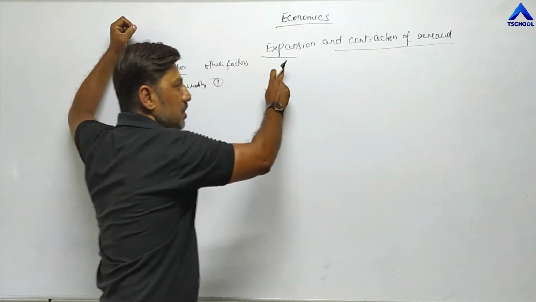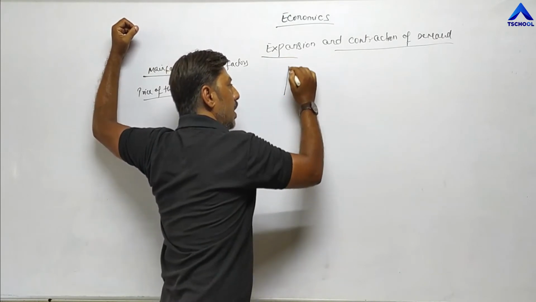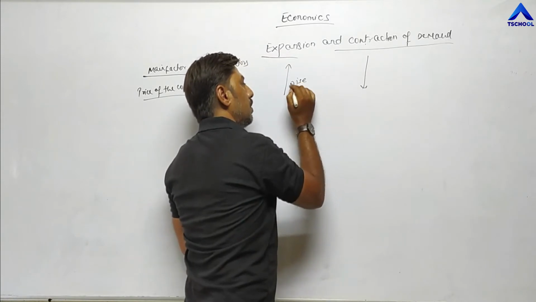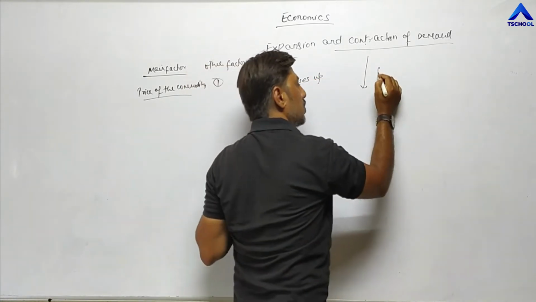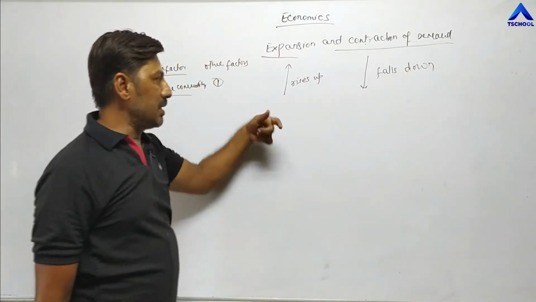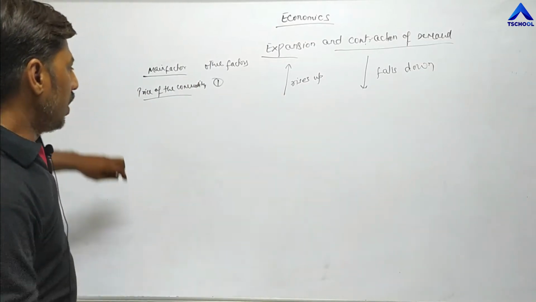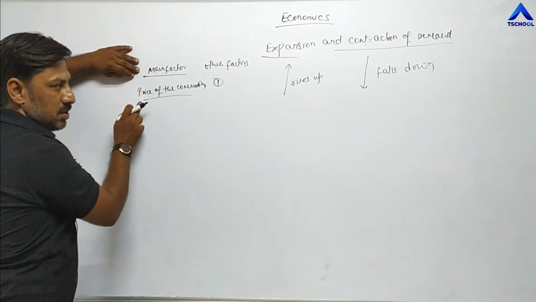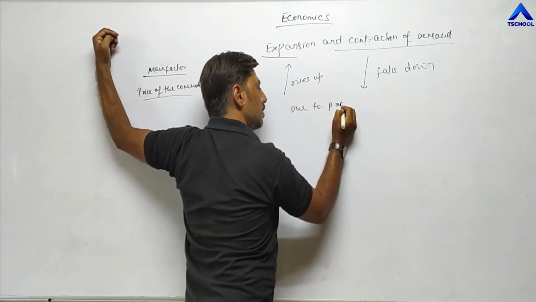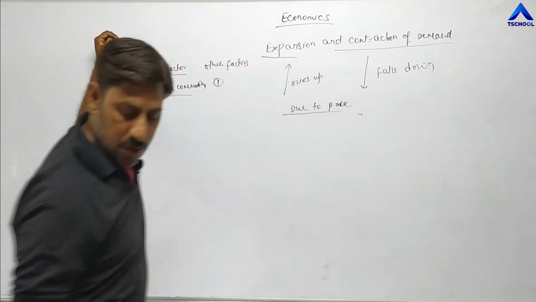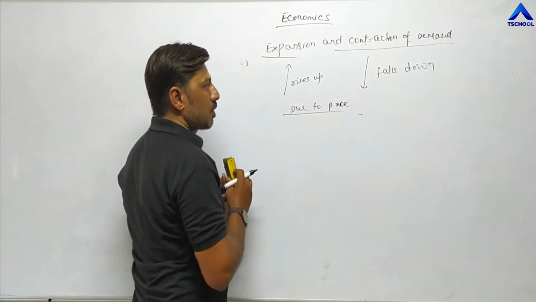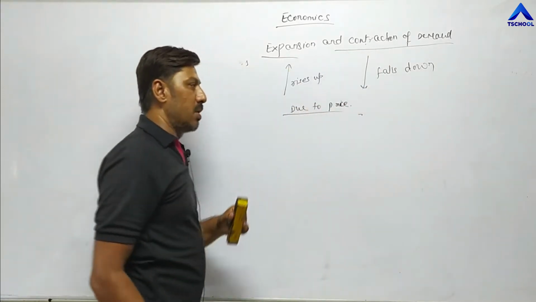Now the topic is expansion and contraction of demand. Expansion means when demand rises up. Contraction means when demand falls down. So whenever demand rises up or demand falls down due to the main factor, means due to price, it's called expansion and contraction of demand.